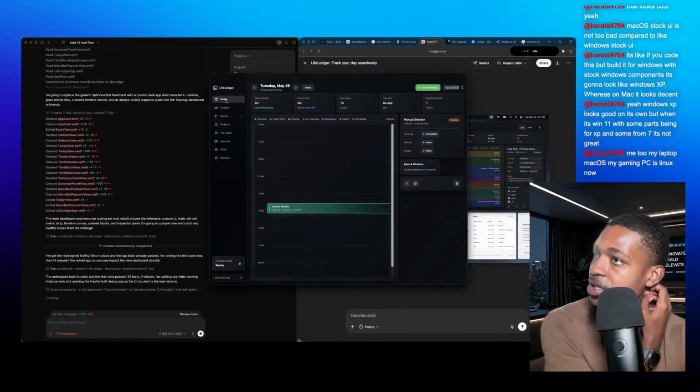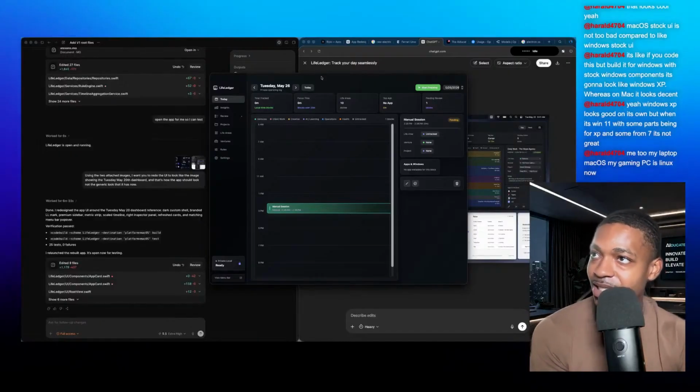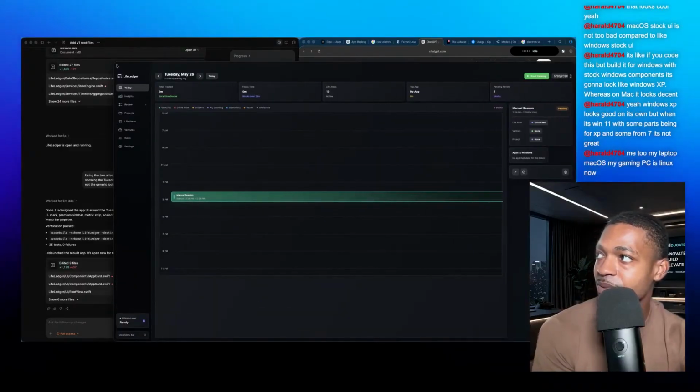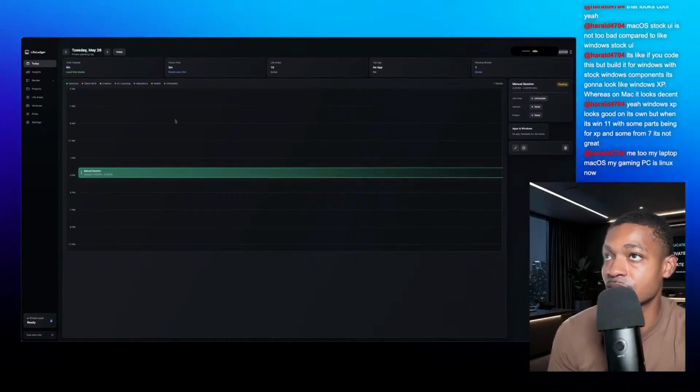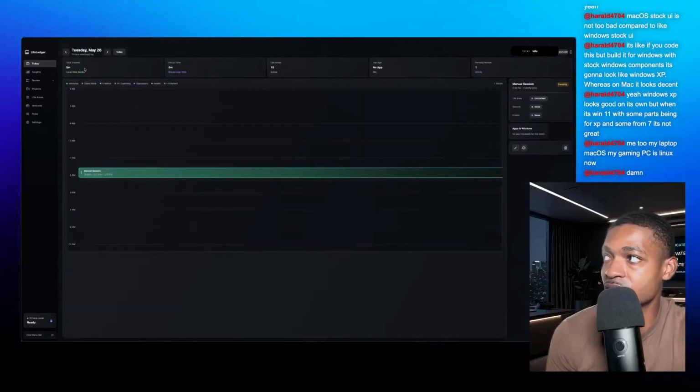That looks so much better. Do you guys see this? Let me see. Can I expand it all the way? Let me put it full screen. This is the app that we just created, okay? So this is the today view, which shows how much time you've tracked, apps and windows, no app metadata for this block.